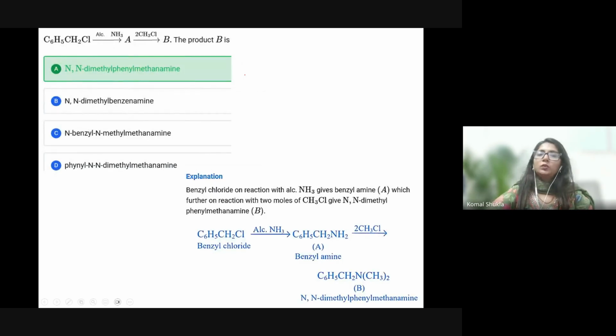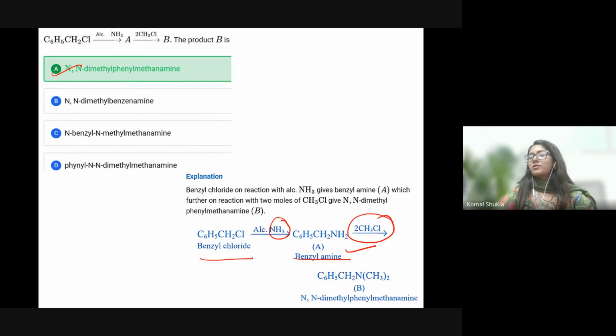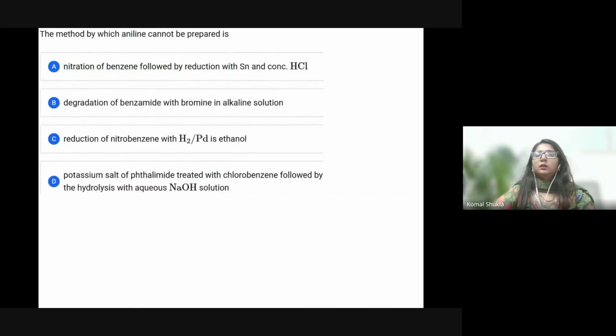So again, the answer will be option A. C6H5CH2Cl, benzyl chloride, is there, reacting with NH3. Benzylamine is formed, then CH3Cl will be there, and definitely the addition product will be formed. Next question: the method by which aniline cannot be prepared is.